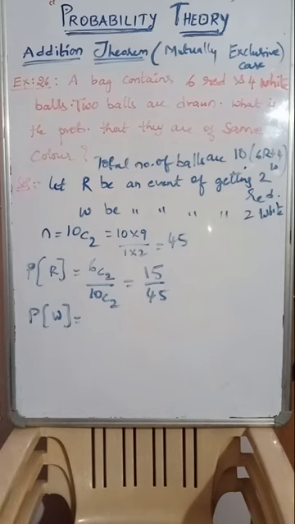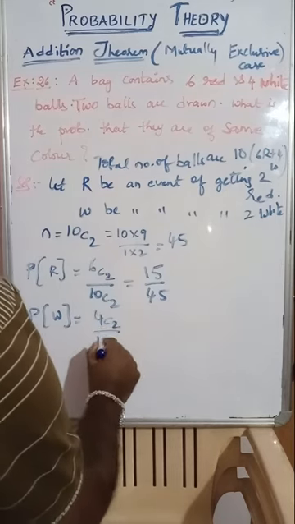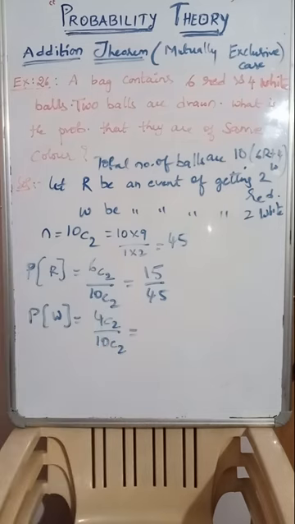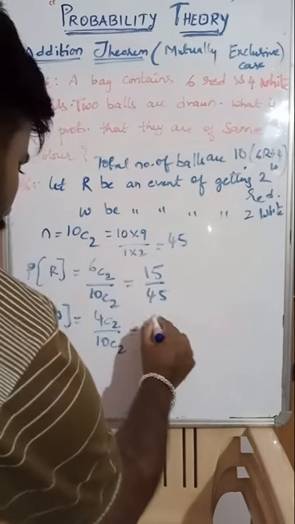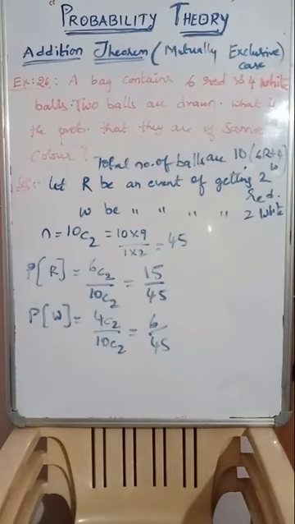White balls possibility is 4C2 by 10C2. What is the value of 4C2? 6. 6 by 45. Now, probability of red will be 6C2 by 10C2, that is 15 by 45, and probability of white will be 4C2 by 10C2, that is 6 by 45.